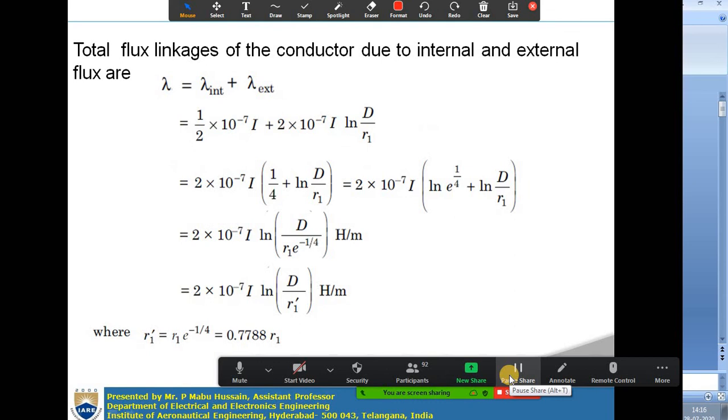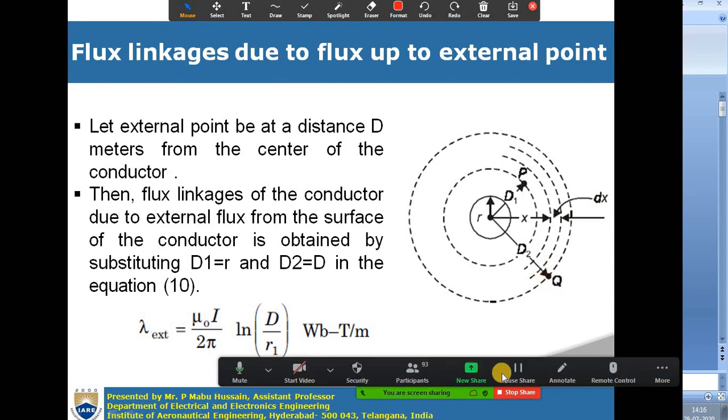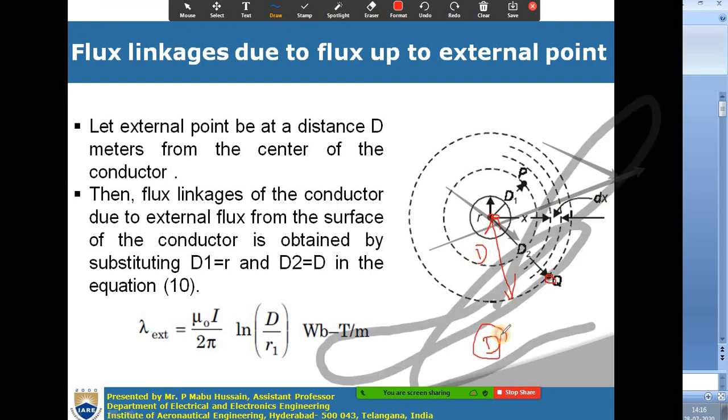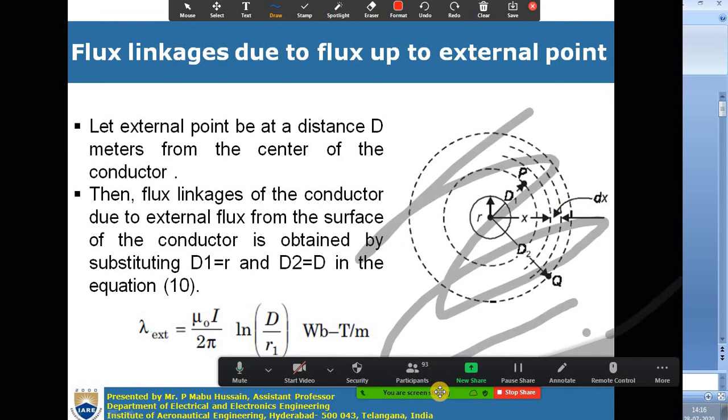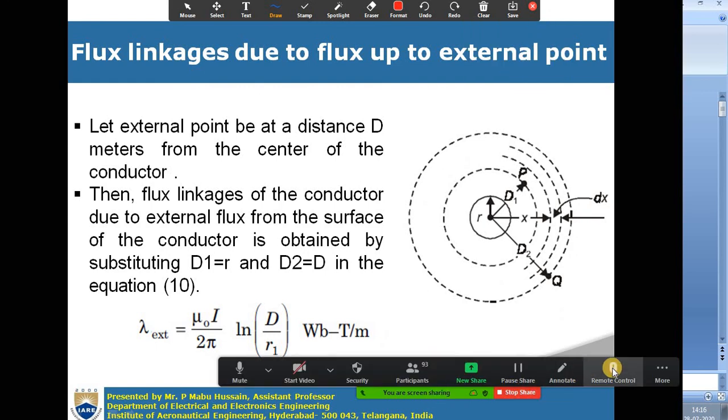When you consider the first case, a single isolated conductor, D is the distance from the center of the conductor to some external point Q. When you consider the single phase line, this D is the distance between the two conductors.